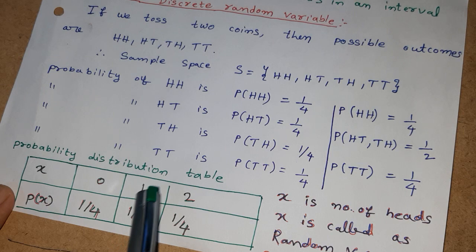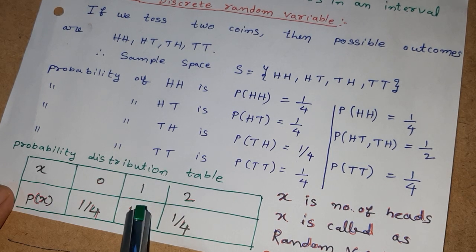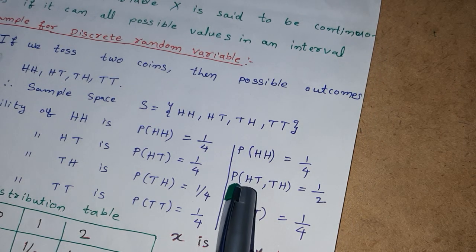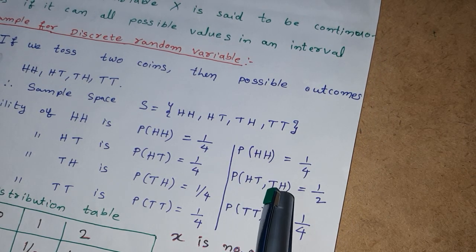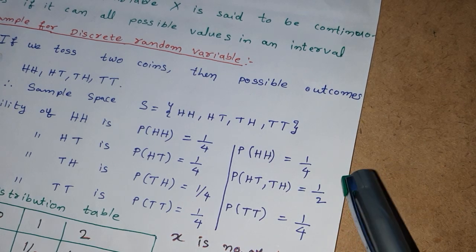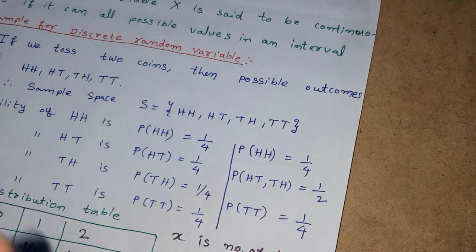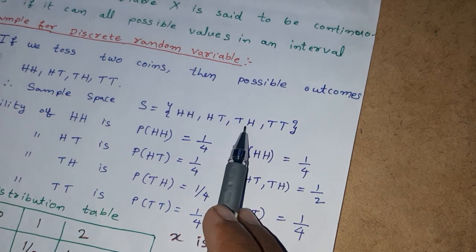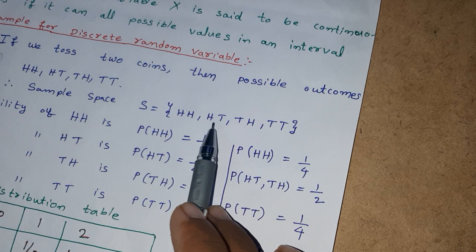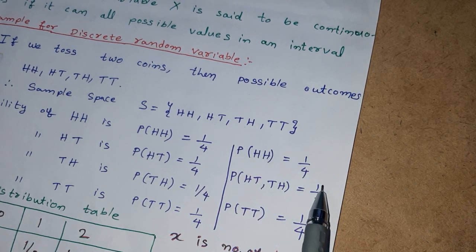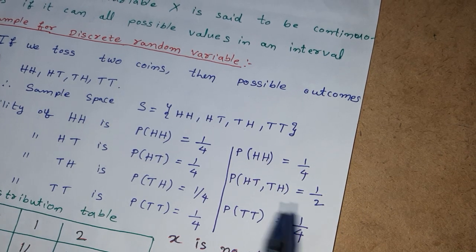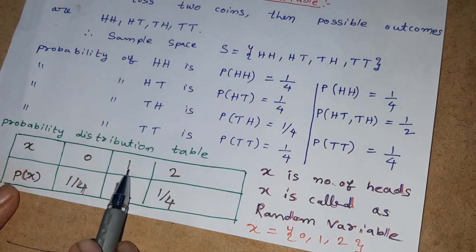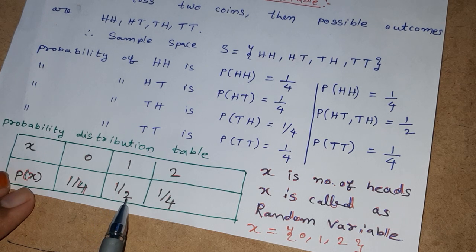For this event we have to find out the probability. Getting a single head, those are HT and TH. The probability of HT and TH is 1 by 2, because the number of favorable cases is 2 and the number of exhaustive cases is 1, 2, 3, 4. Therefore 2 by 4, that is 1 by 2. Therefore, the probability of getting a single head is 1 by 2.